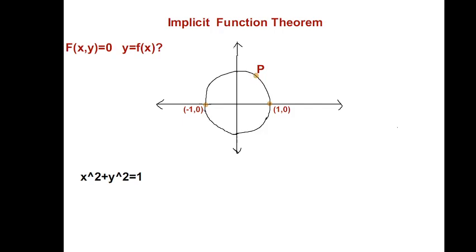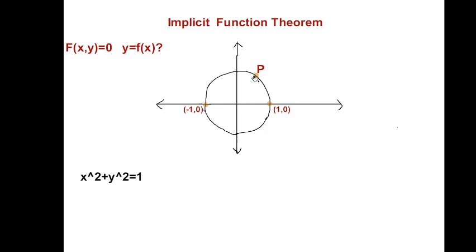So this function is well defined, there is no problem. Similarly, if I take a point here, I can also find a neighborhood of that point in which it will be y equal to minus root of 1 minus x square. So there is no problem, it will be a function.